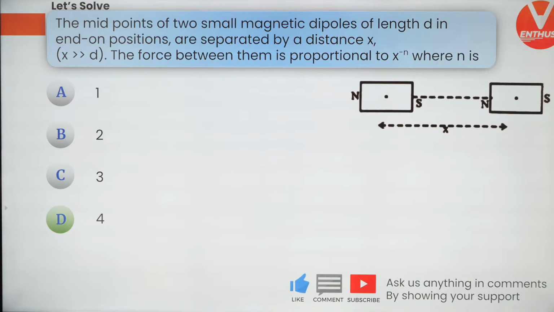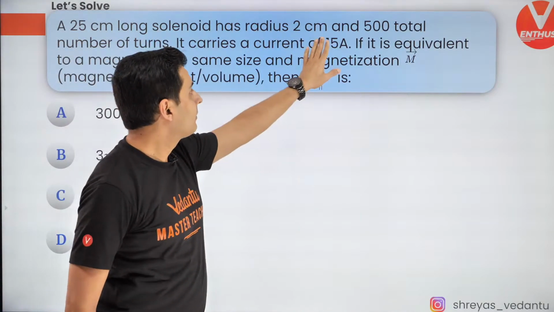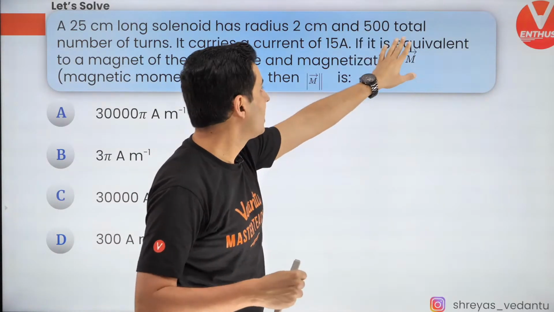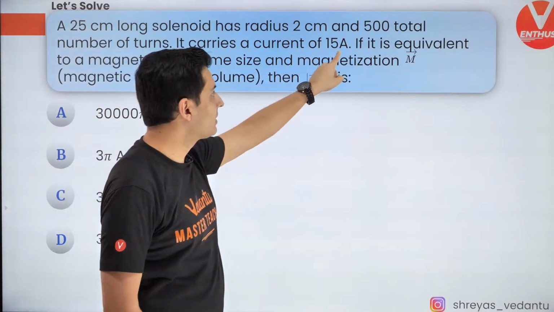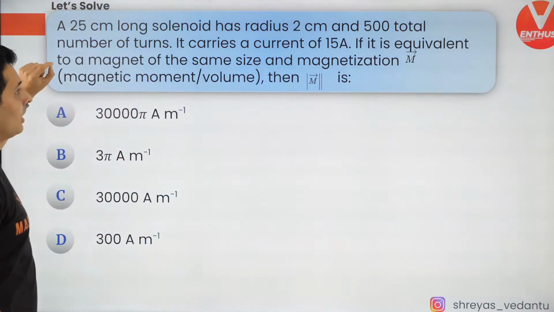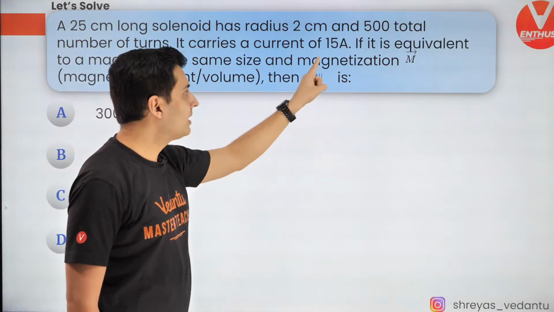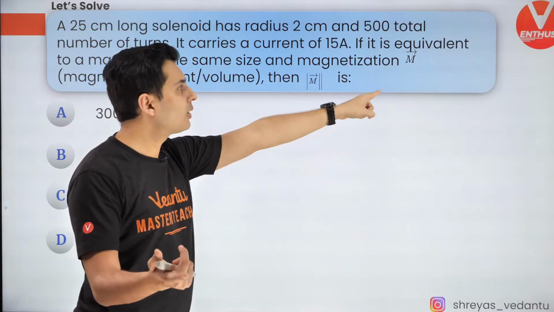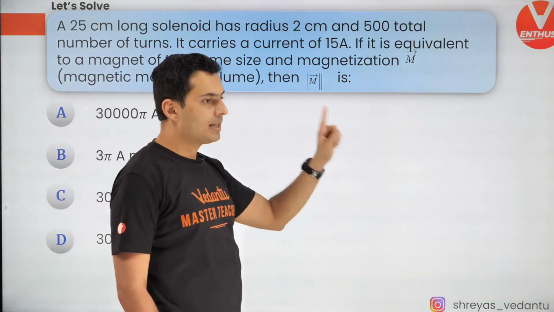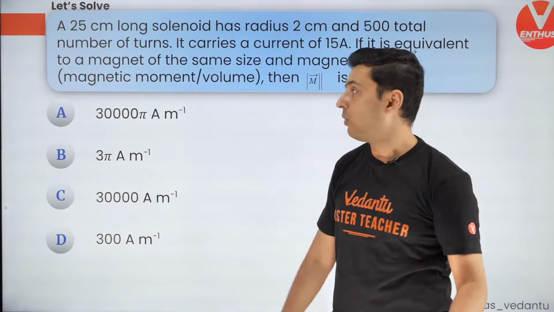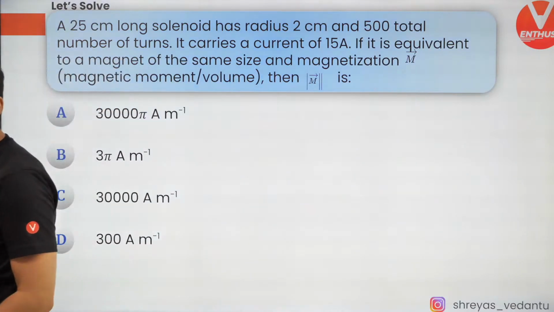Let's move ahead to the next question coming up on your screen. A 25 centimeter long solenoid which has some radius of 2 centimeters and 500 total turns carries a current of 15 amperes. It's equivalent to a magnet of the same size, and you have been asked the magnetization. Now, if you have forgotten magnetization, well, it's magnetic moment per unit volume. What is the magnetic moment per unit volume?